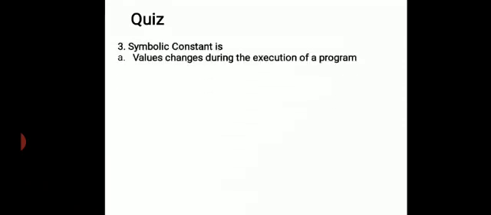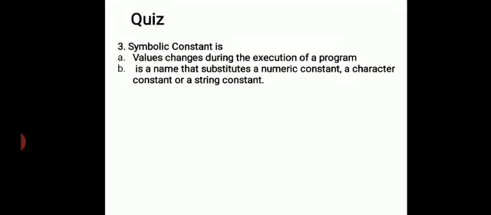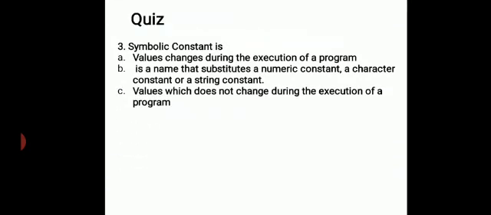Symbolic constant is: a value that changes during the execution of a program; a name that substitutes a numeric constant, a character constant, or a string constant; a value which does not change during the execution of a program; or none of the above.